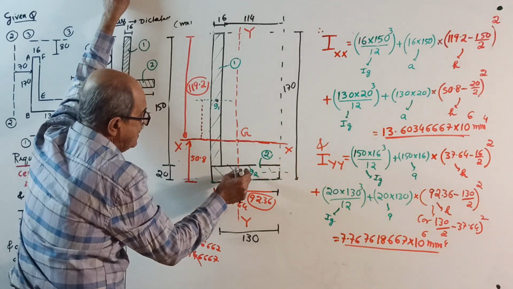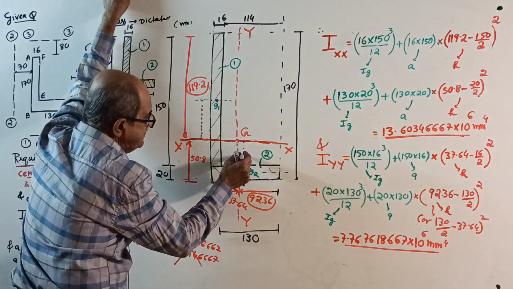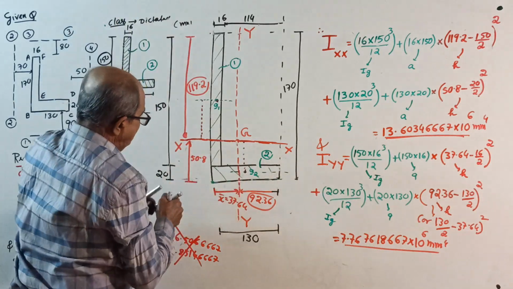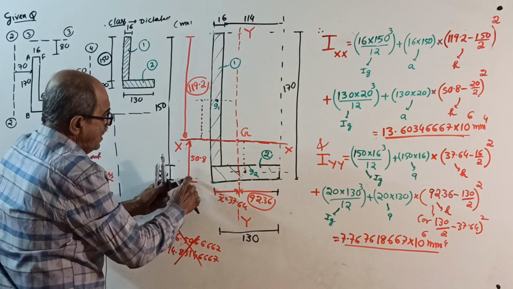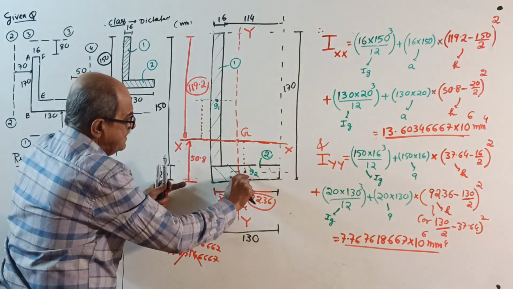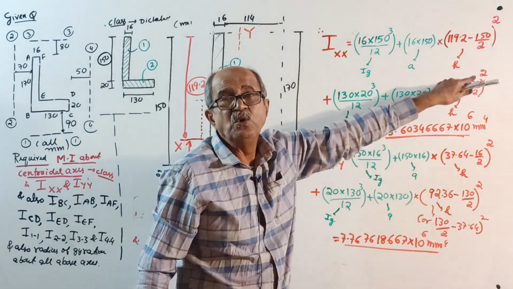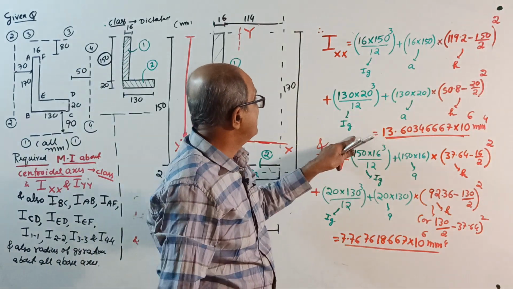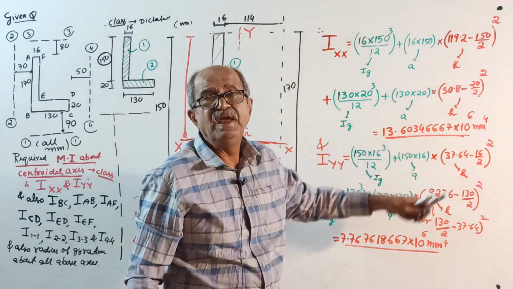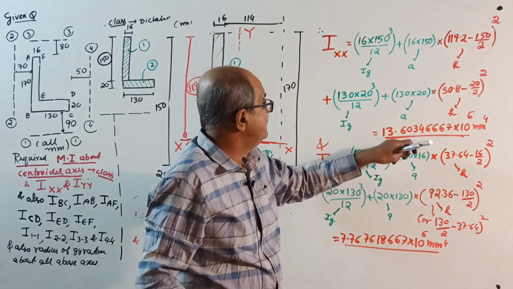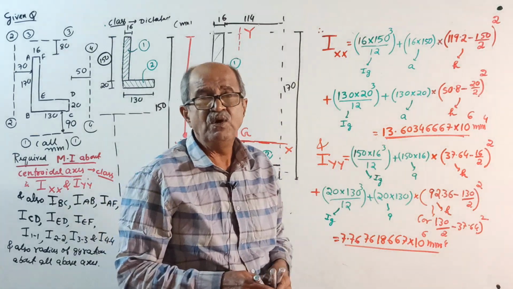From here to here, this distance square, that is from 50.8 subtract half of 20, whole square. You get IXX. This is the IXX you got, in millimeter power 4.